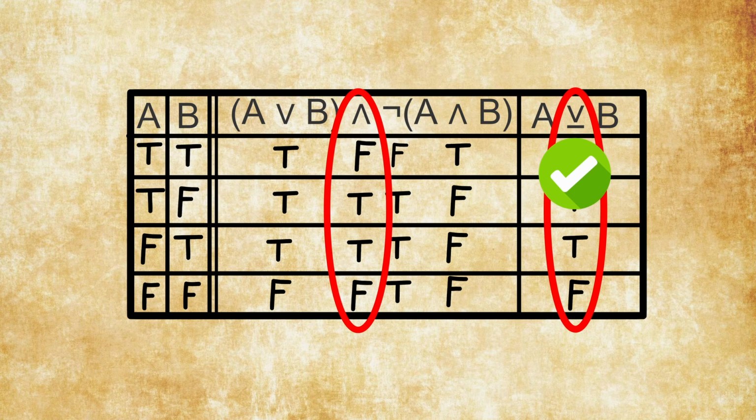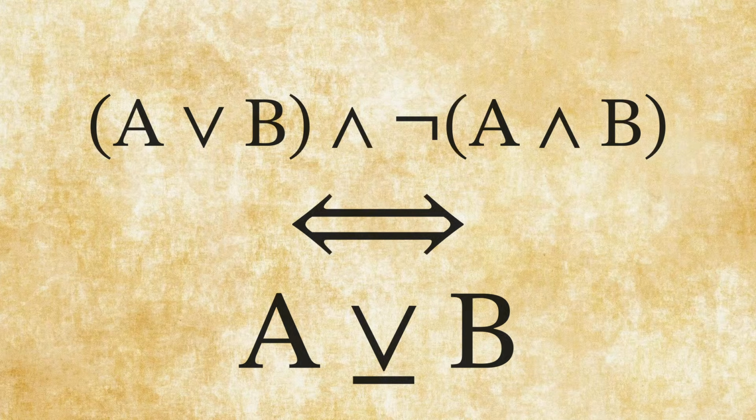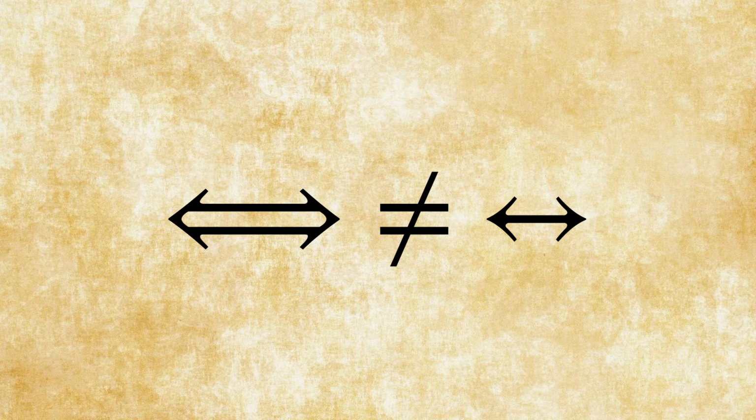This formulation is logically equivalent to the exclusive disjunction operator. In other words, they are interchangeable, or mean the same thing. And to show why this is the case, we simply need to look at their respective truth tables. As you can see, the truth tables are identical with each other. Hence, they are logically equivalent. And we express this through the symbol of logical equivalence. This symbol is different from biconditional, since logical equivalence is not a logical operator. That was why I didn't like calling material biconditional for equivalence.